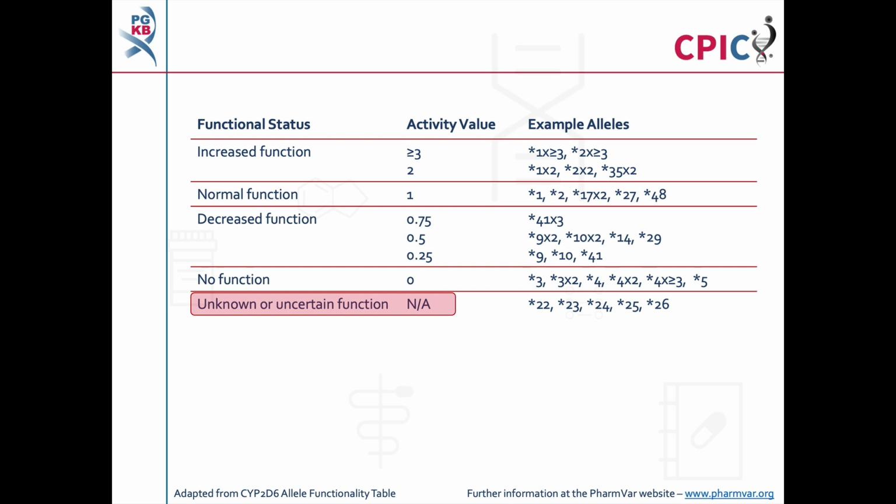This can include rare increased function, decreased function, and no function alleles, which are not routinely screened for in some genotyping tests. It is also important to note that patients can carry multiple copies of CYP2D6. Reports in the scientific literature have described cases where up to 13 copies of CYP2D6 were present in a patient's genome. Alleles which are present in multiple copies are shown using an X, then the number of copies of that allele that are present in a genome.